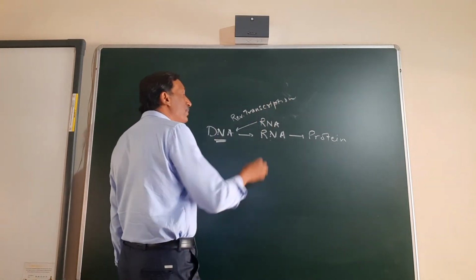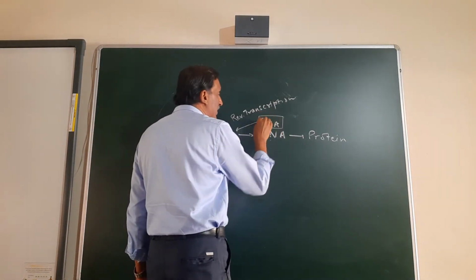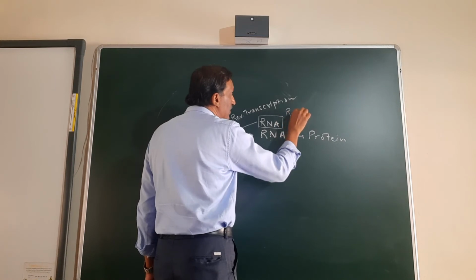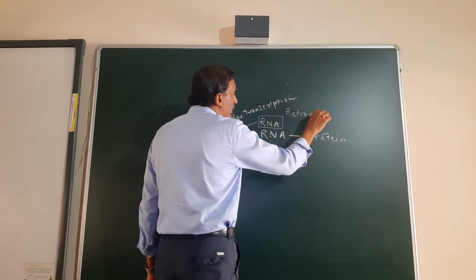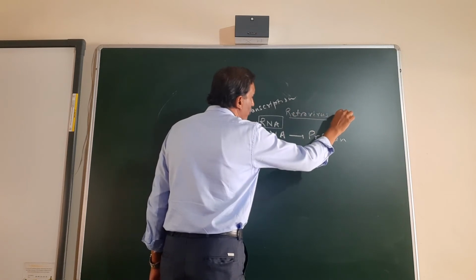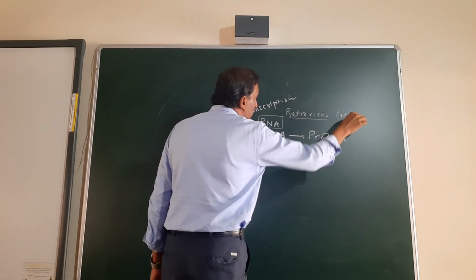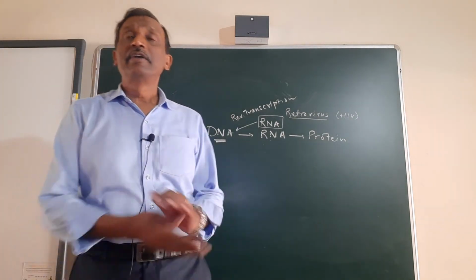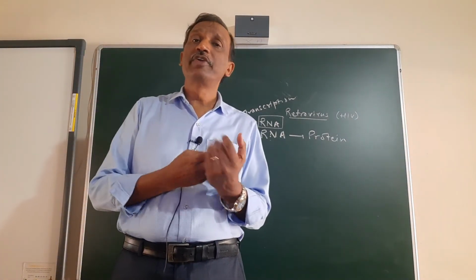And such organisms in which genetic material is RNA instead of DNA are called retrovirus. And one of the famous examples of retrovirus is HIV. ठीक है? Tobacco mosaic virus is also retrovirus.